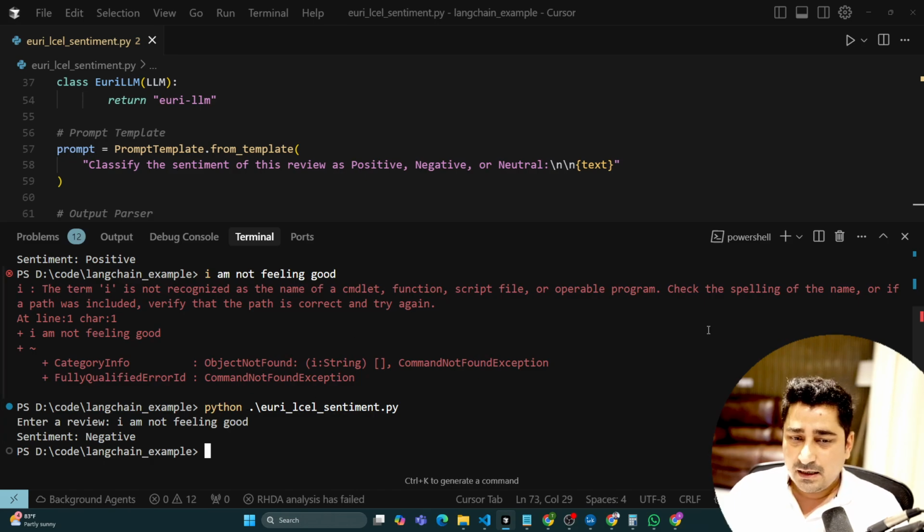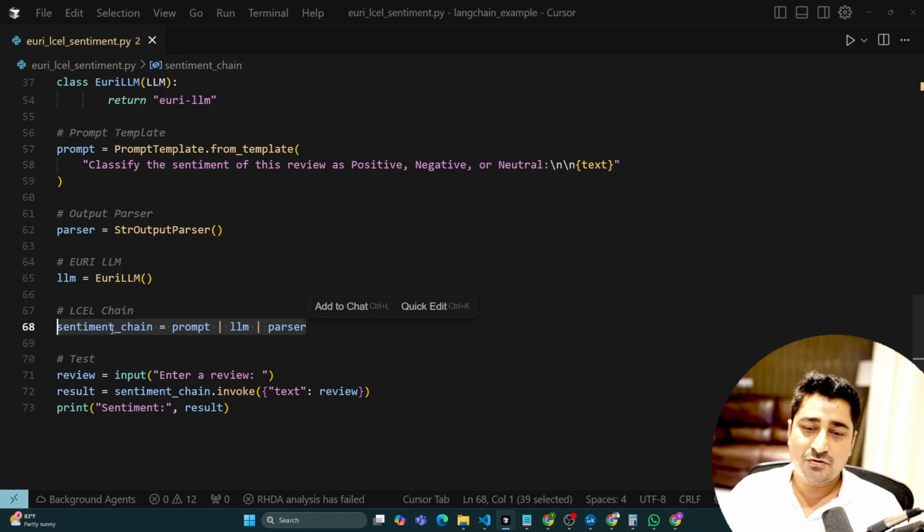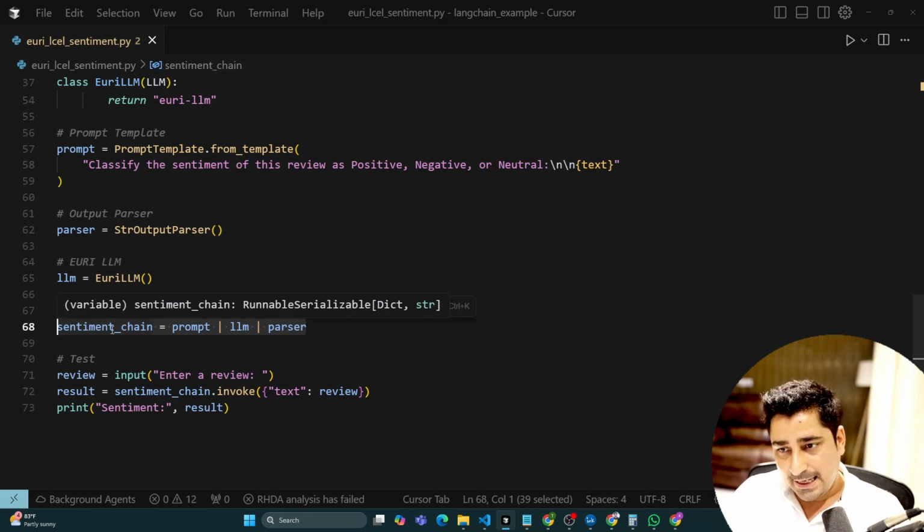As we can see, it is able to give me negative and positive, but that is not a big deal at all. What I'm trying to explain to you is how you can create your own LangChain Expression Language chain, how you can configure one process after another in the simplest possible manner. This is what I'm trying to teach you in this particular lecture.